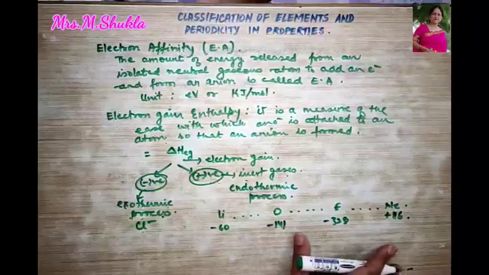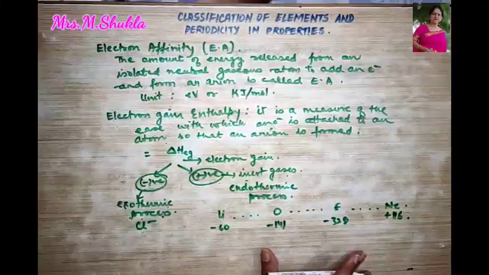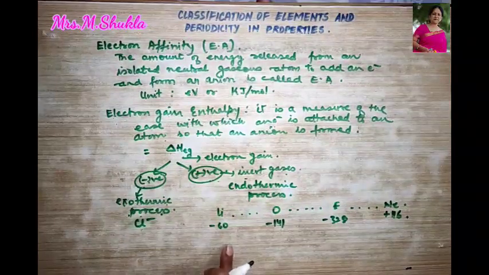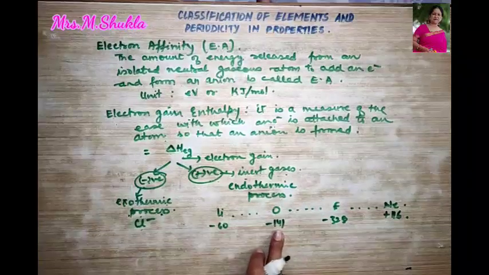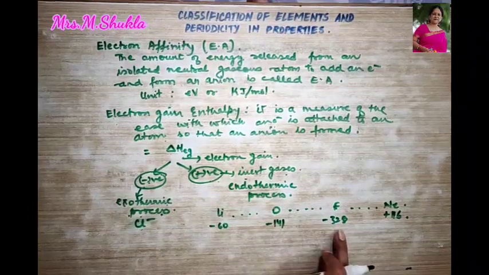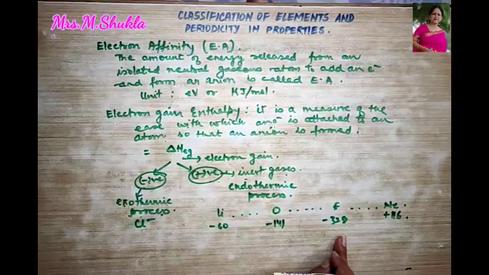So what do we observe over here with respect to electron gain enthalpy? Look at the electron gain enthalpy of lithium, it is -60, that of oxygen is -141, and of fluorine is -328. So what are we seeing over here?